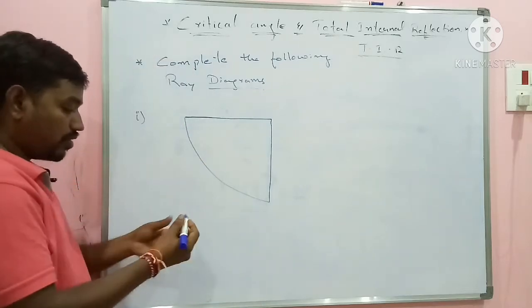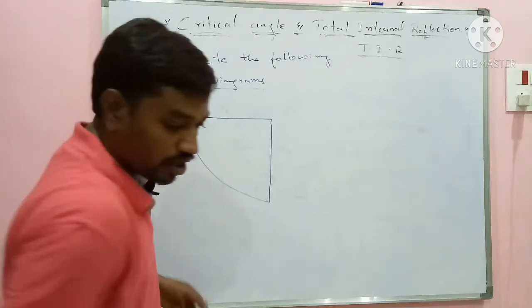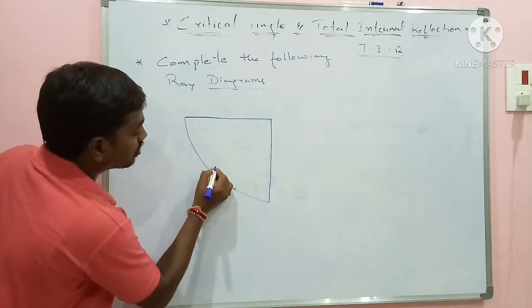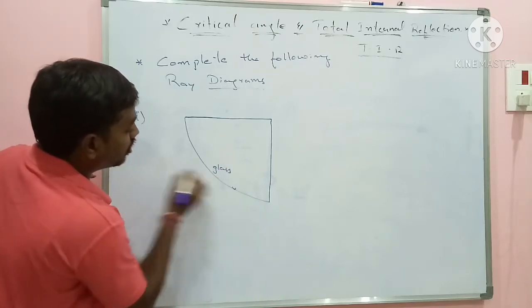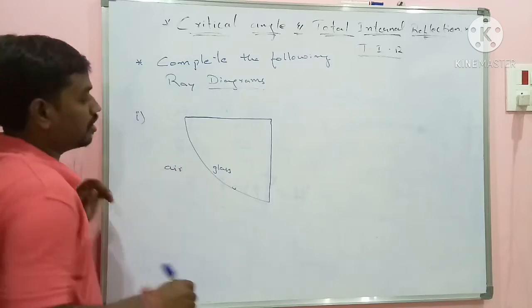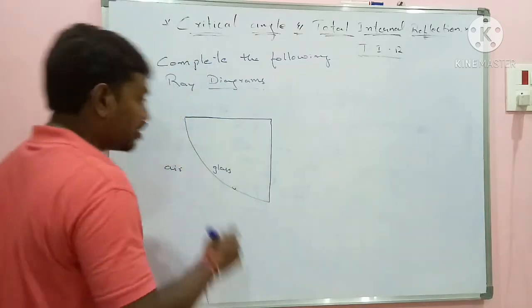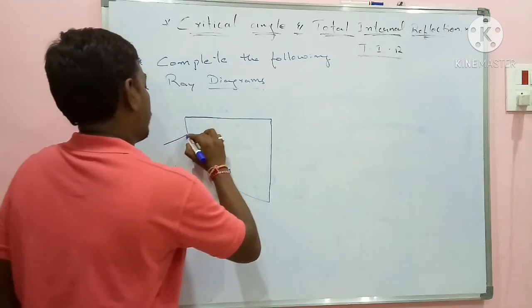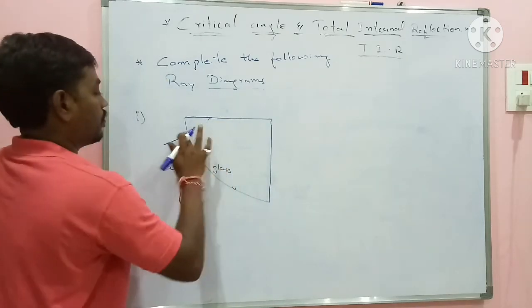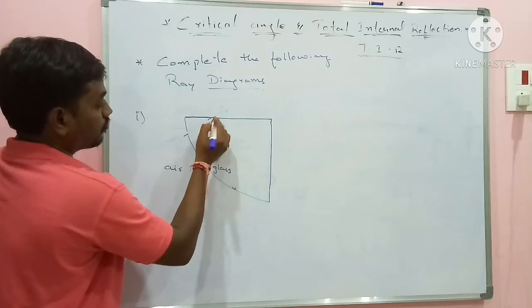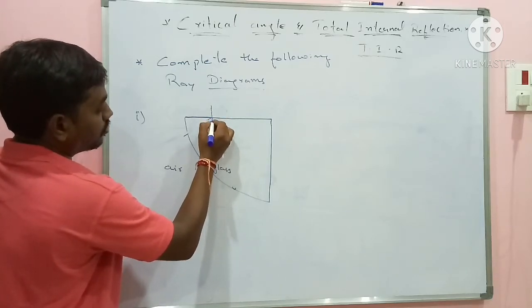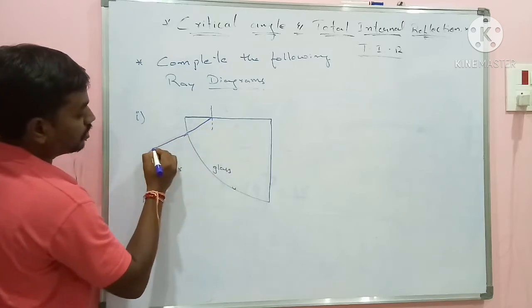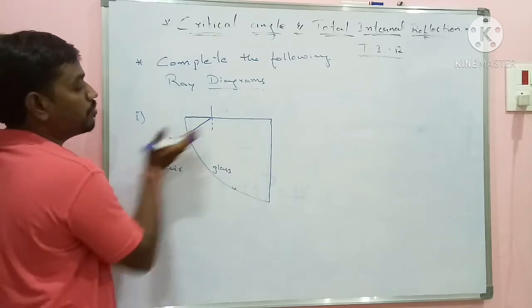This is the denser medium. Here it is mentioned as glass. Here it is air, and light is coming like this. Let me draw the normal here. So this is the path of the initial light. The light ray is entering into the denser medium along this.